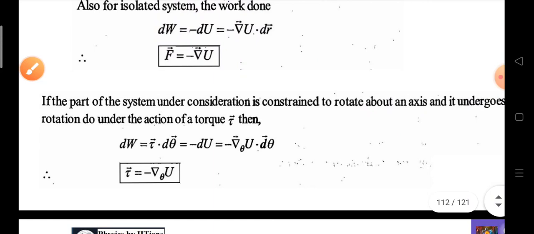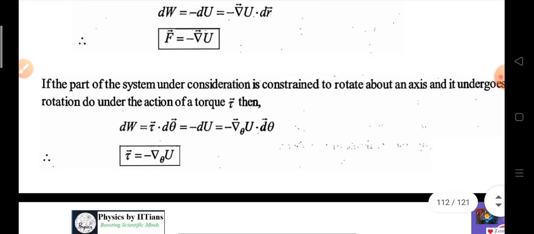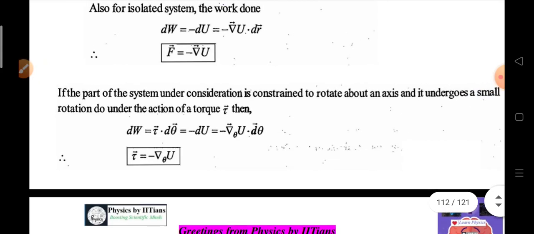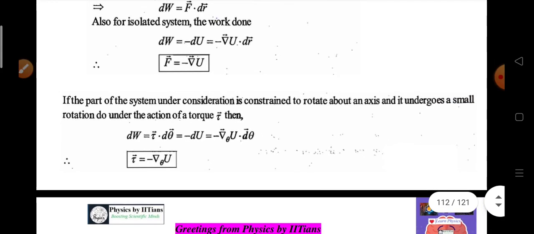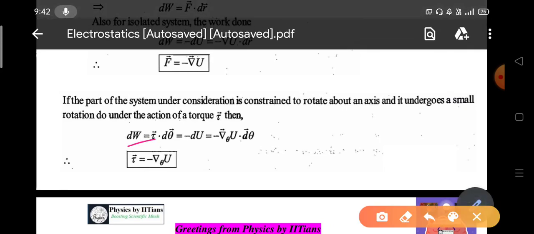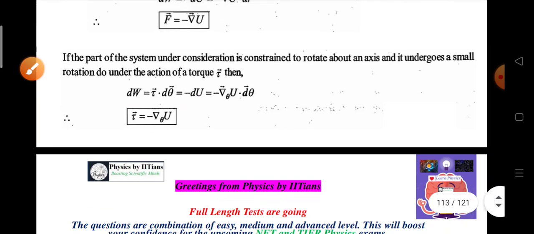And suppose a part of the system under consideration is constrained to rotate about an axis, and it undergoes a small rotation due to the action of a torque. Then we can write dW as tau dot d theta, and tau will become minus del U.